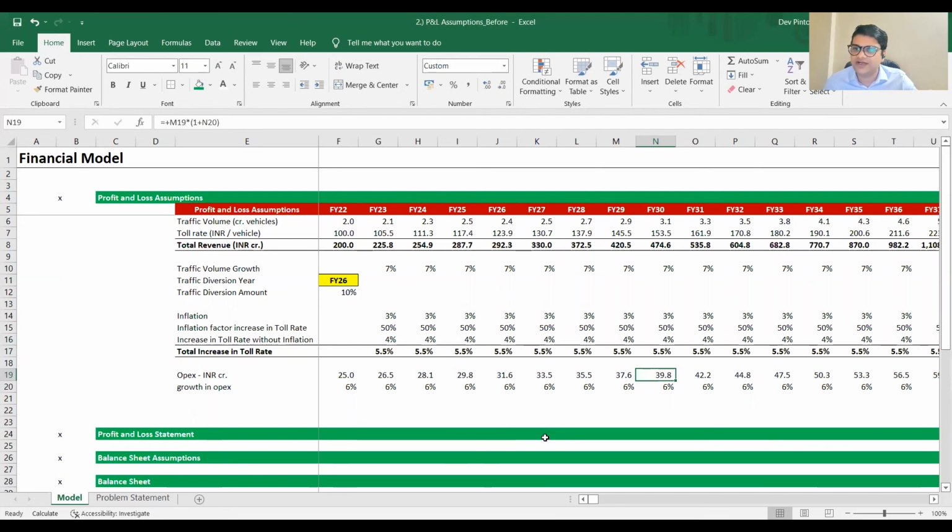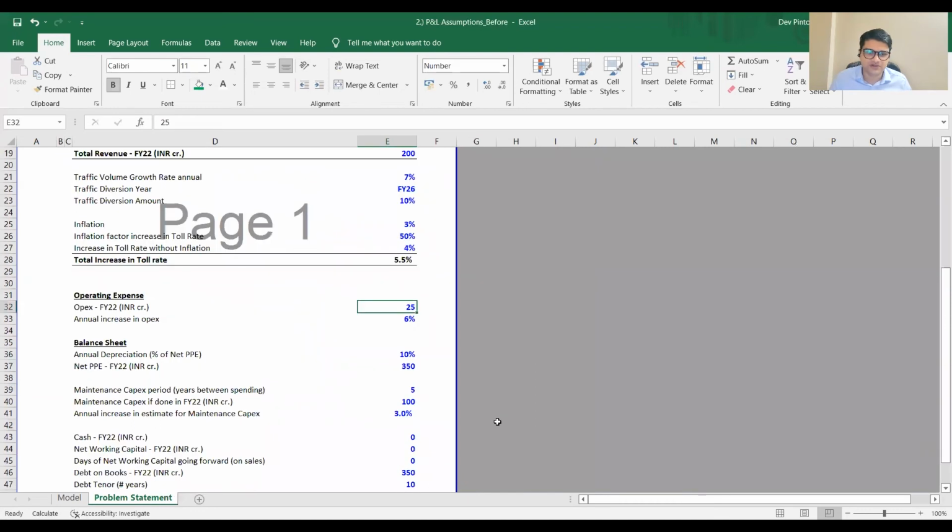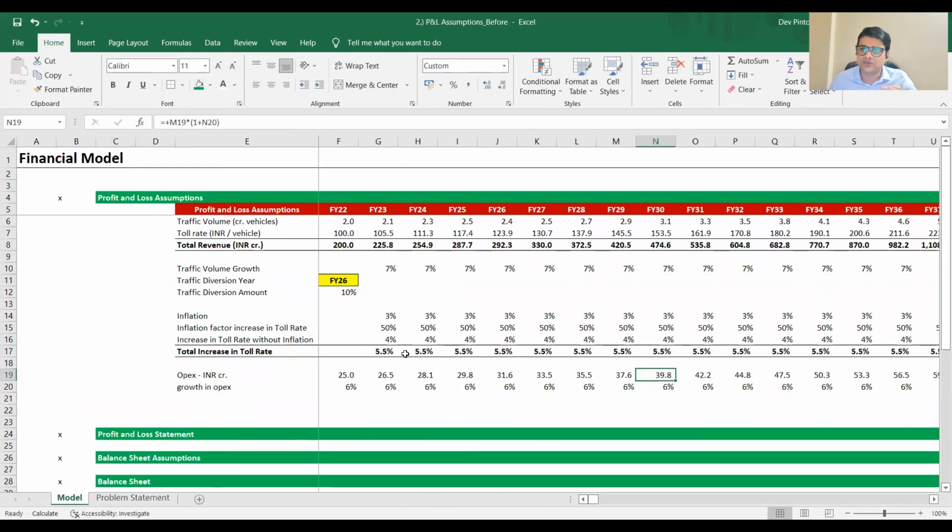So we'd come to EBITDA, right? And then we'll have depreciation and amortization. What have they told us about D&A? It's 10% of PP&E. We've not reached PP&E yet. We will do that in the balance sheet video. But for now, I think we've covered everything that we can on the P&L because we have revenue, we have OPEX. There's no COGS like I mentioned. D&A will come from the balance sheet video. Interest income expense will come from the cash flow statement, and then tax will come again from the P&L. So in this video, we've done the P&L assumptions. In the next video, we're actually going to build out the P&L, right? See you guys over there.